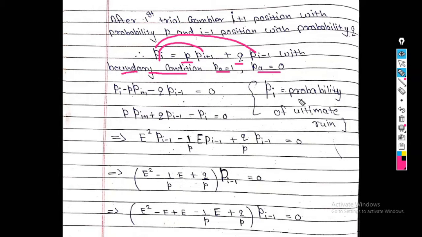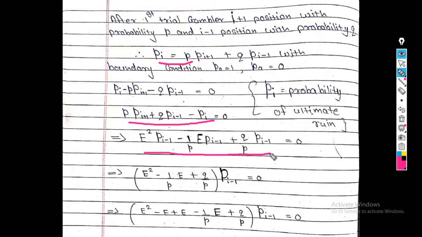Now what is Pi here? Pi is nothing but the probability of ultimate ruin. So we have to find this probability. So we start with our solution. Now we take Pi to this side, so it becomes negative. So P Pi plus 1 plus Q Pi minus 1 minus Pi is equal to 0. Now how to write this equation in terms of E? You already know this equation. So see this equation.